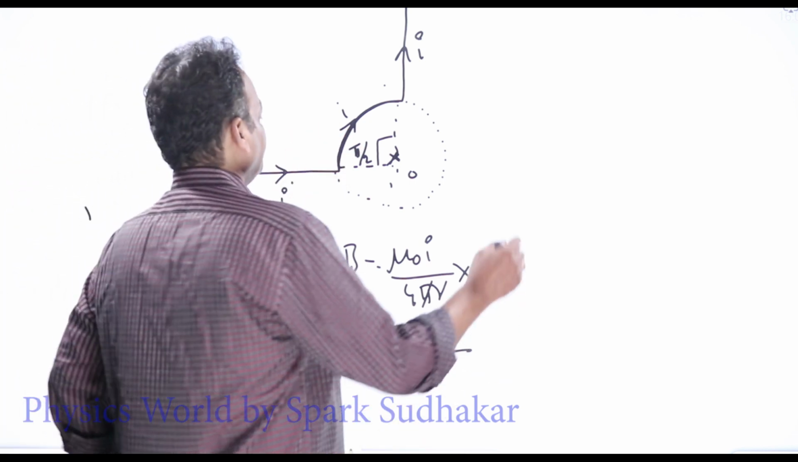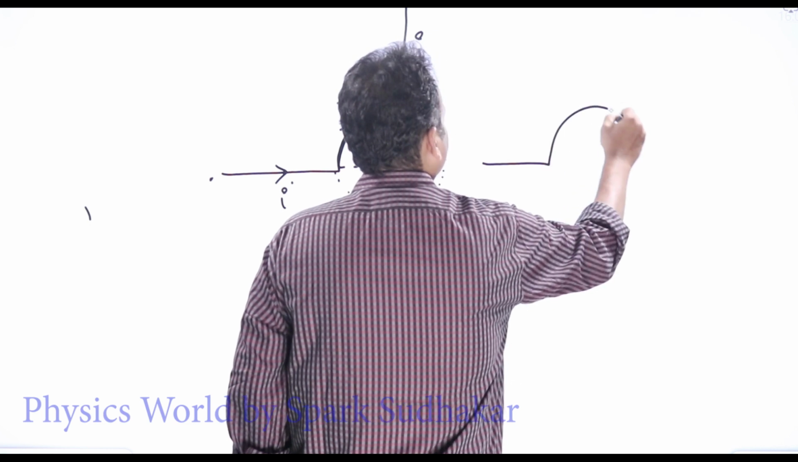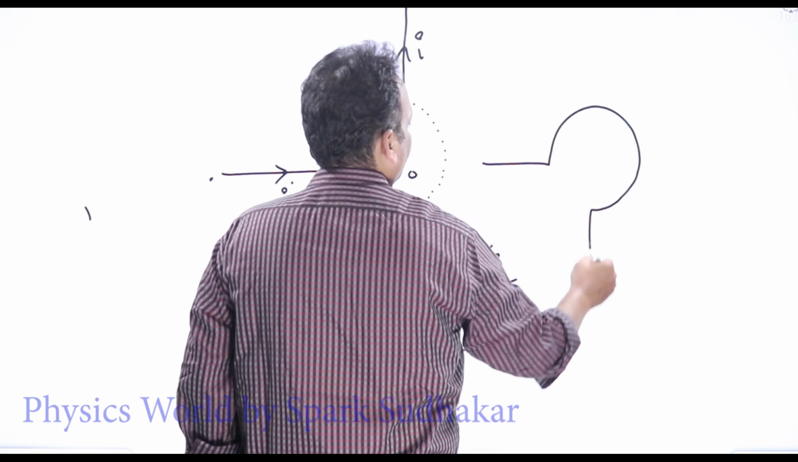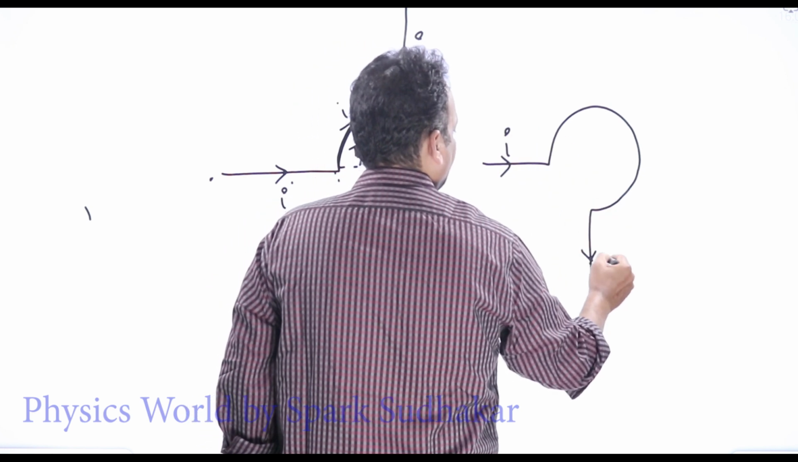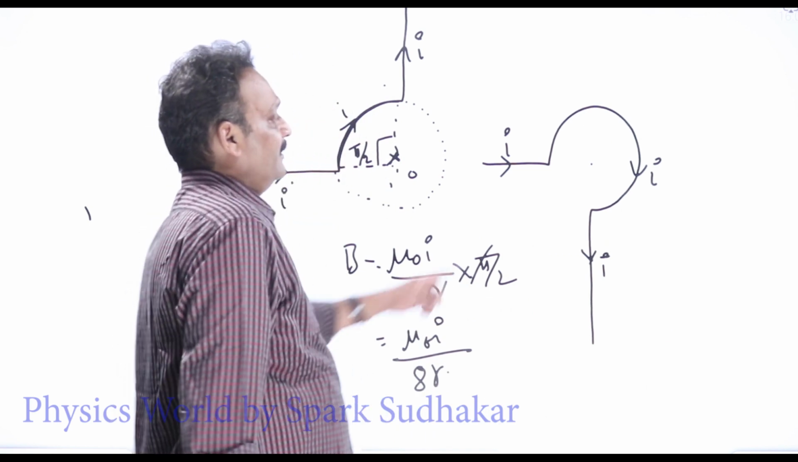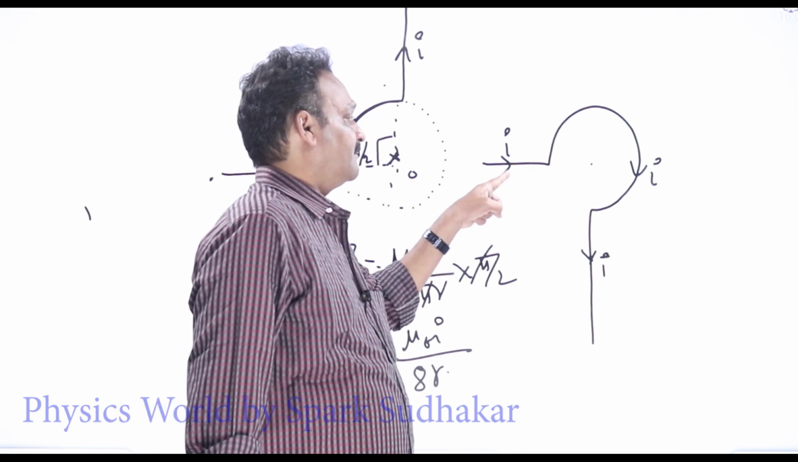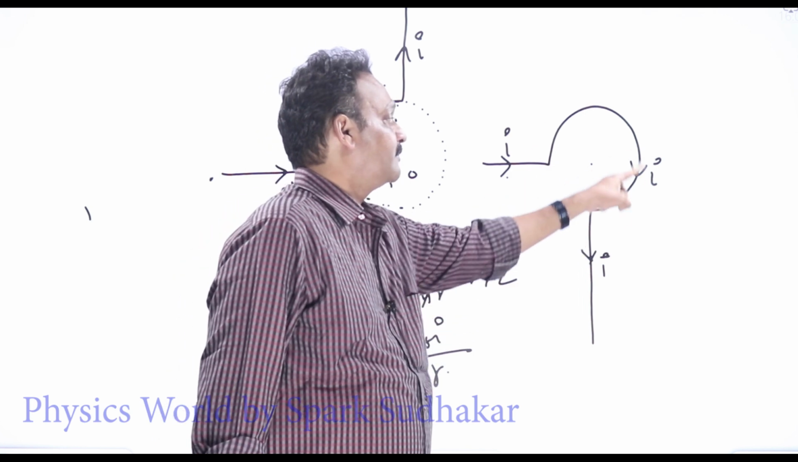It can be of any shape. Okay, anything like this. The segment can go like this also. Okay, current I. What is the magnetic field at this point? There won't be any field because of this segment. There won't be any field here because of this segment. Okay, field is only due to this.